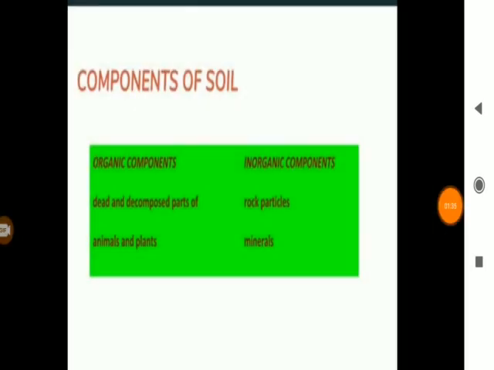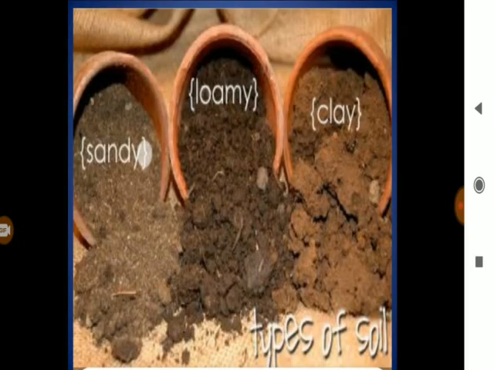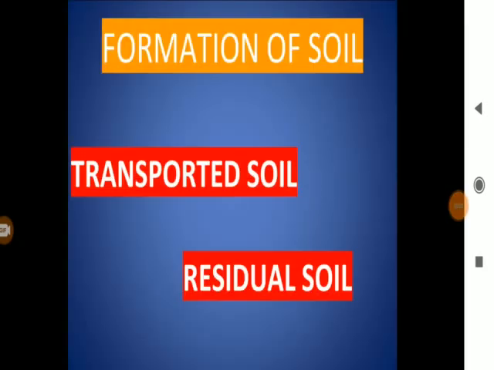Now inorganic components. Inorganic components are formed by rock particles. They include loose particles of different size. The large size particles are gravel, while the smaller ones are sand, silt and clay. And after the mixture of these particles, we will get sandy, loamy and clay soil. Now next is formation of soil.